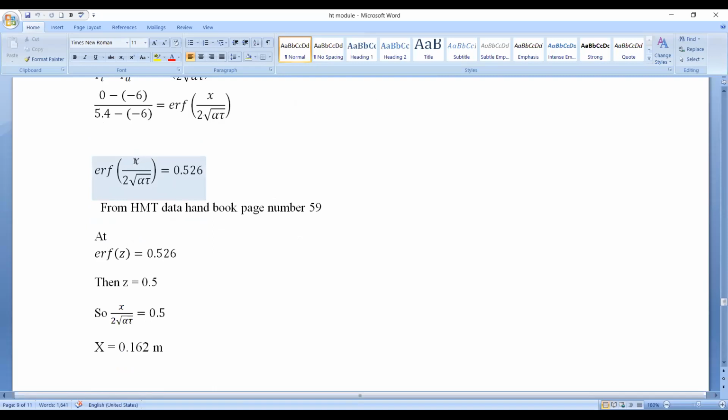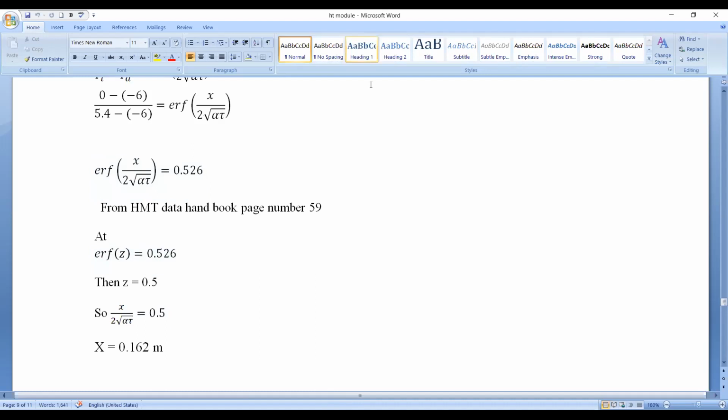Let me consider x divided by 2 root alpha tau as equal to z. Now we have to refer to the data handbook and search for the value of z for which error function of z equals 0.526.